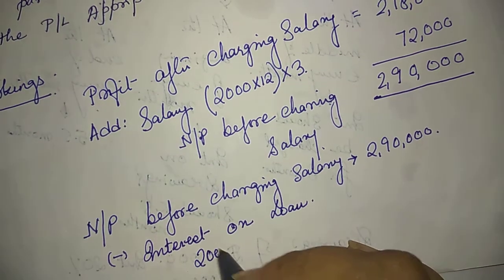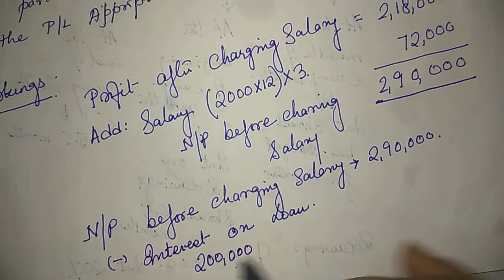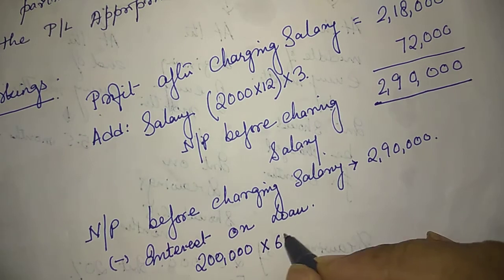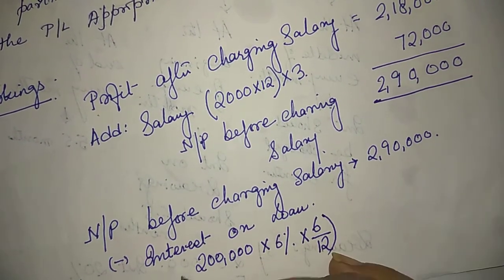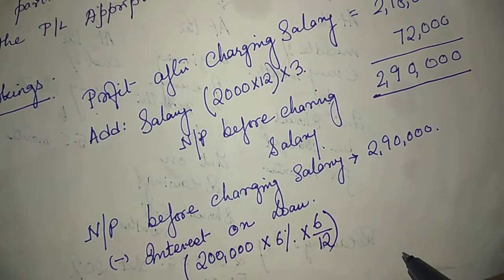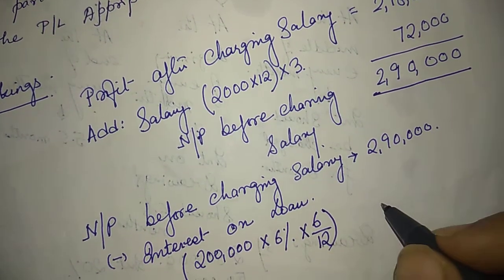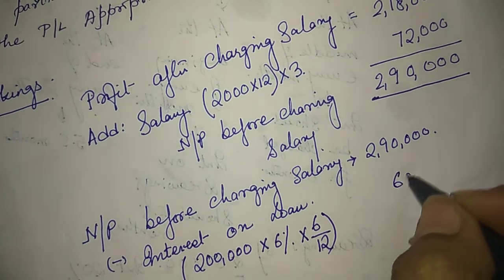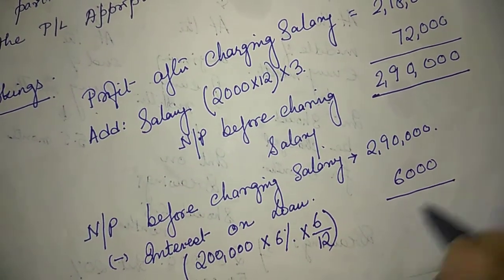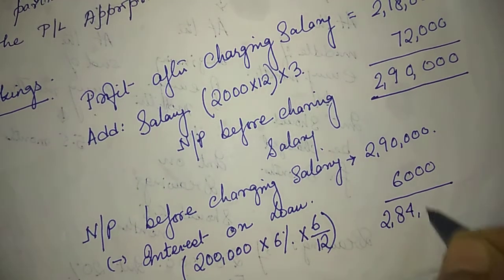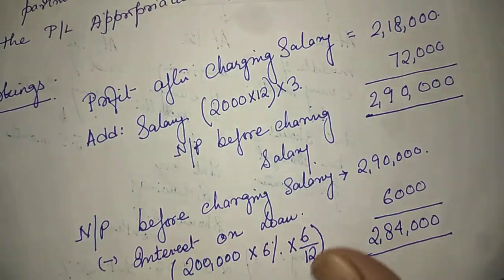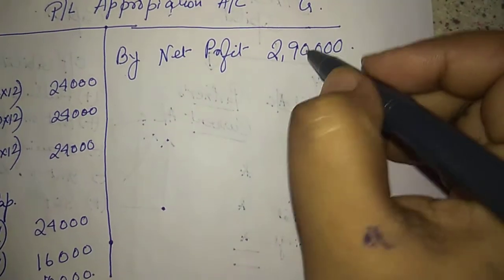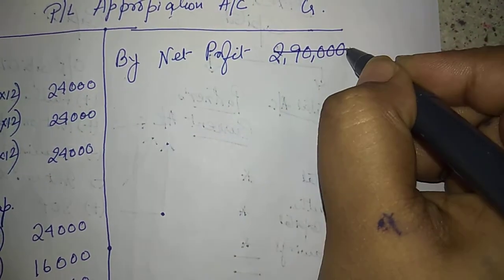How much advance have they given? 2 lakhs at the rate of 6% per annum and at the middle of the year. Since they have given the loan at the middle of the year, that is why 6 by 12. It would come to 6,000. So the net profit with which I shall start my profit and loss appropriation account is not 2,90,000, but it is 2,84,000.